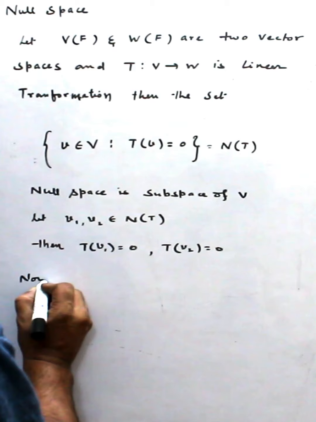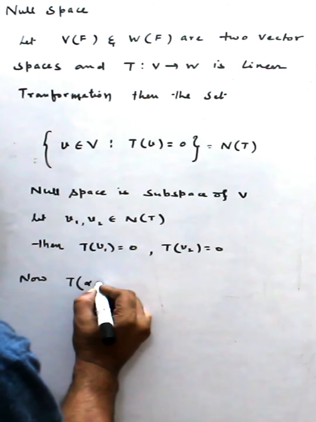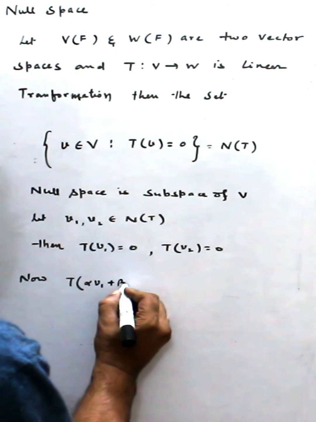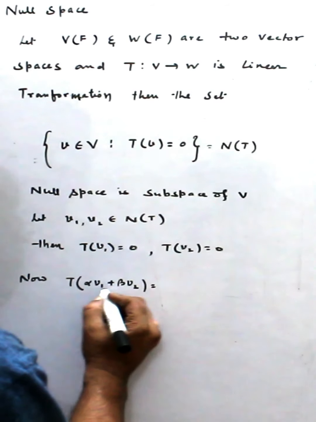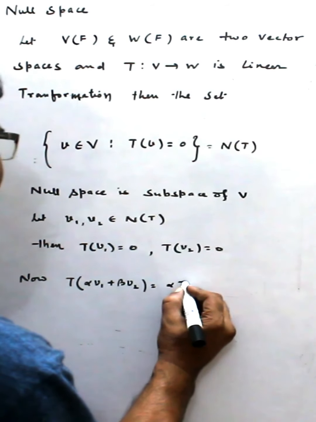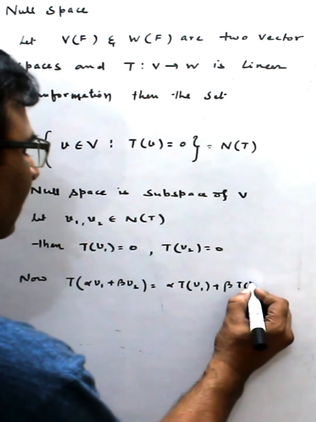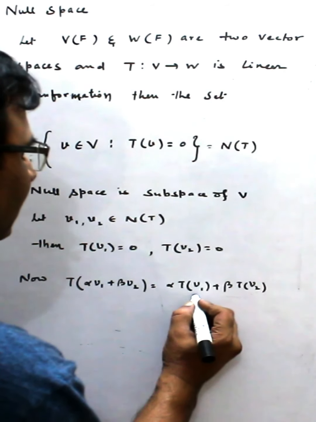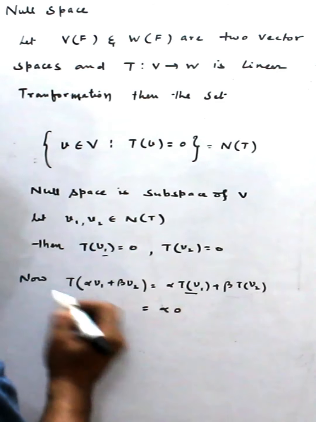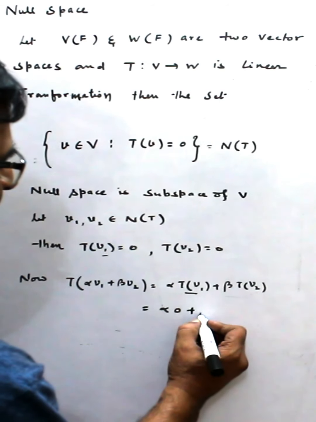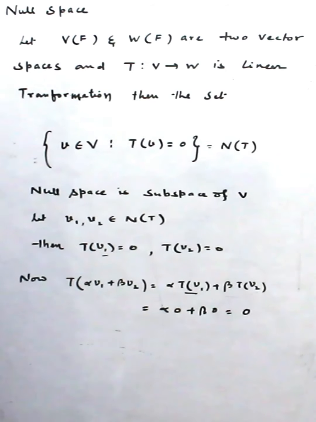Now T(alpha v1 plus beta v2), because T is a linear transformation, is alpha T(v1) plus beta T(v2), and this is alpha times 0 plus beta times 0, which is finally 0.